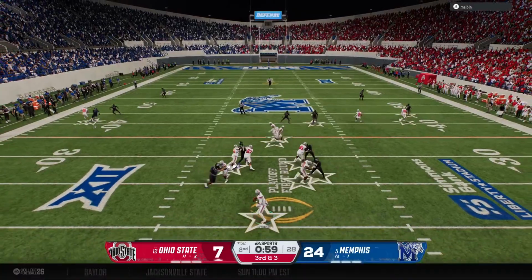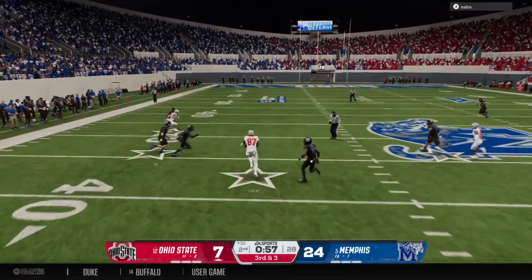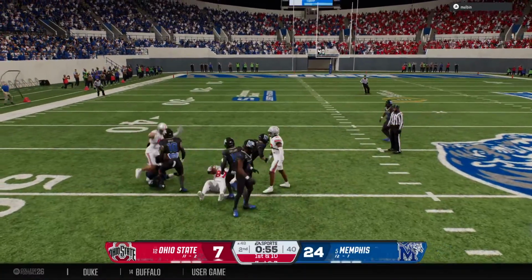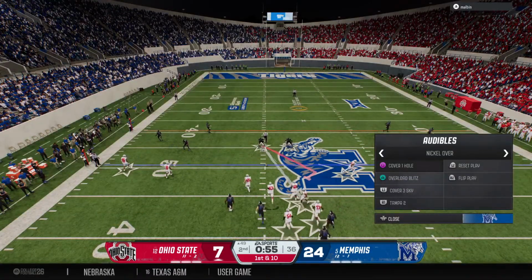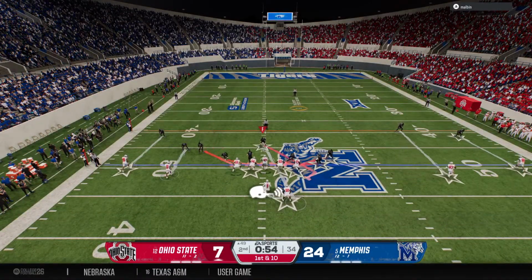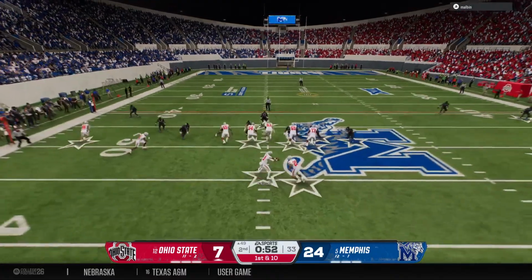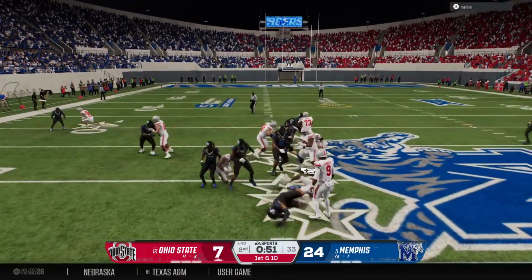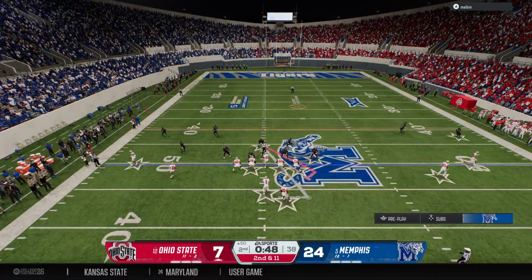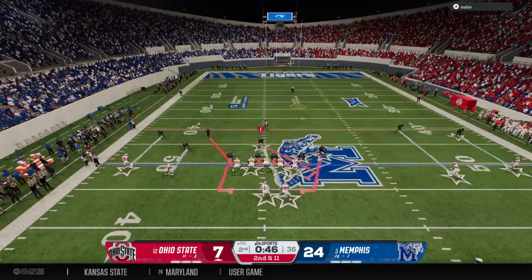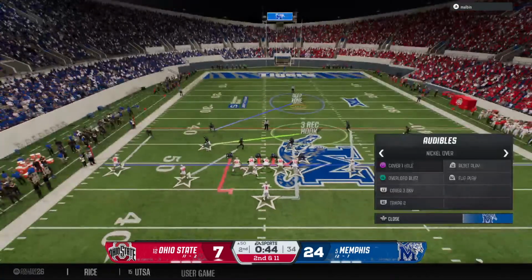3rd and short. They'll try to throw for it here. It's a short completion to the big tight end. Brought down, but not before he gets into enemy territory at the 49. The drive stays alive with that completion for a first down. Shotgun formation. Here's an inside give. Going absolutely nowhere. That'll be a loss on the play. Offense behind the sticks now on 2nd and 11 after the 1-yard loss.